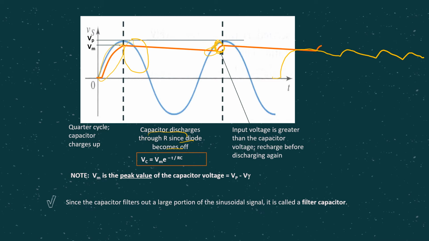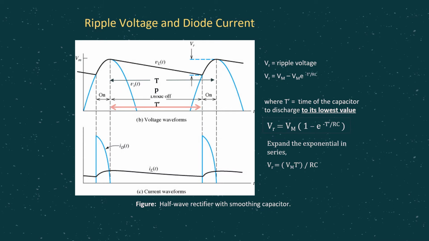Then actually we can calculate the Vc value, which is given by Vm, the peak voltage of this output, times exponential of negative t over RC, the time constant, where R is the resistor value and C is the capacitor value. From the output waveform, pay attention to the ripple voltage, which is given as Vr. Vr is the difference between these two points, the maximum point and the minimum point of the ripple, and it is given as Vm minus Vm exponential of negative t prime over RC.